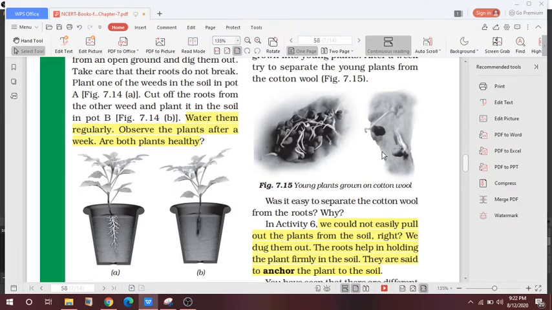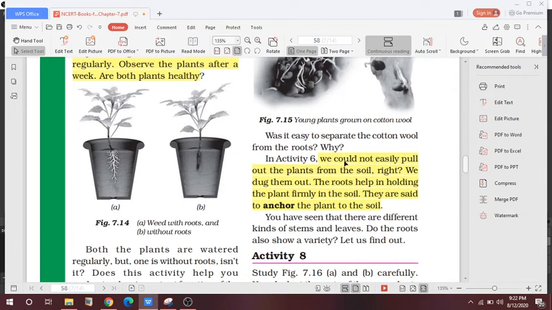The observation is that we could not easily pull out the plants, right? We dug them out. The roots help in holding the plant firmly in the soil. They are said to anchor the plant to the soil. Basically the observation is that the separation of gram root was a little more difficult than uprooting the maize root from the cotton.